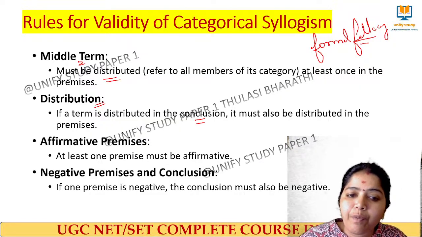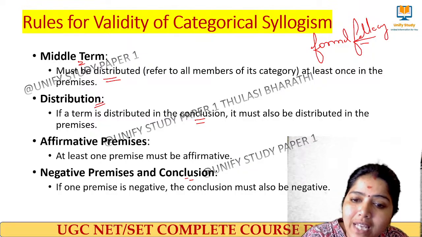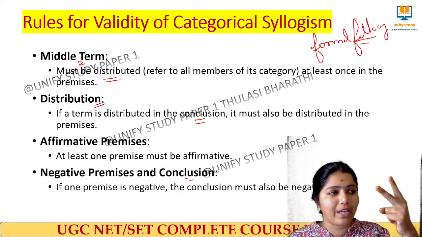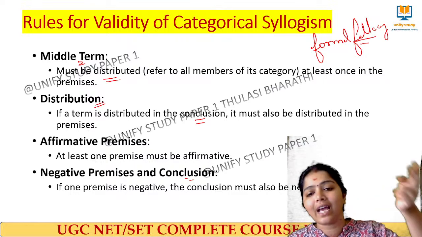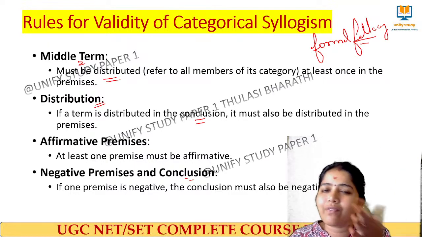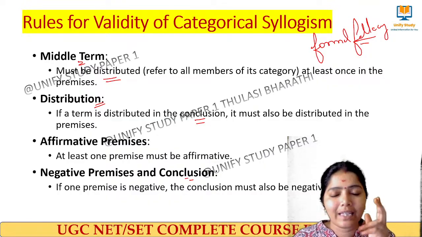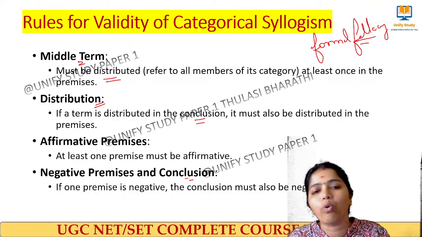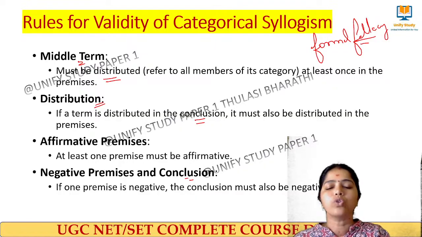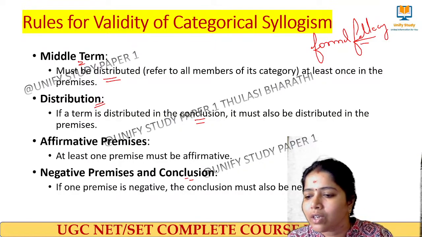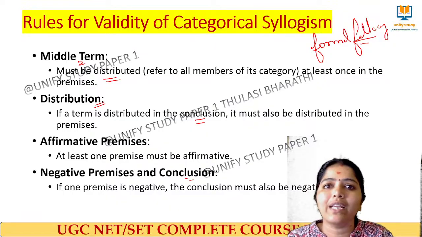And negative premises and a conclusion: if any one of the premises is negative, then the conclusion must also be negative. You can ask me, ma'am, why do you give these kinds of things? See, these times the level of questions is going more deeply into conceptual things. So definitely we have to prepare ourselves in such a way that we understand all the inner terms.